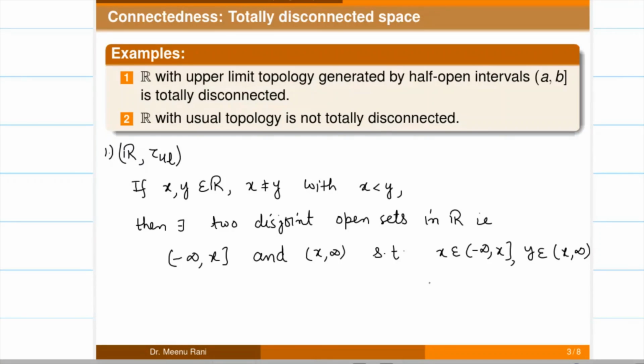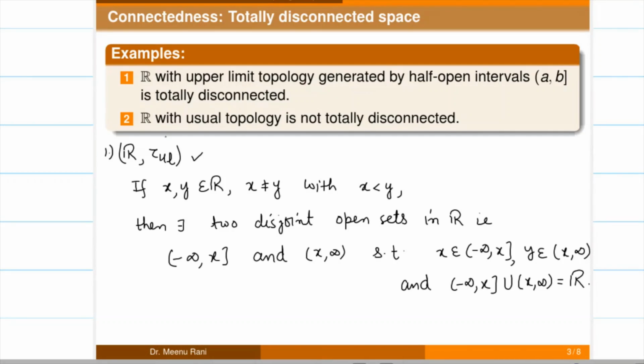And also if we take the union of these two open sets, then we will get the real line, the set of real numbers. So from the definition of totally disconnected space, we can say that the set of real numbers with the upper limit topology is totally disconnected.